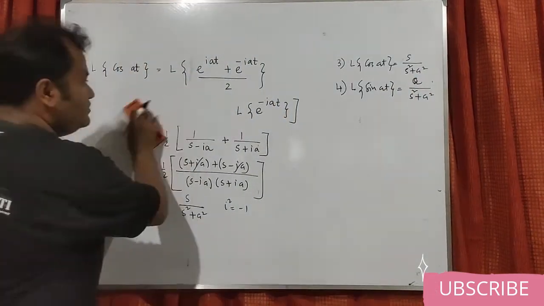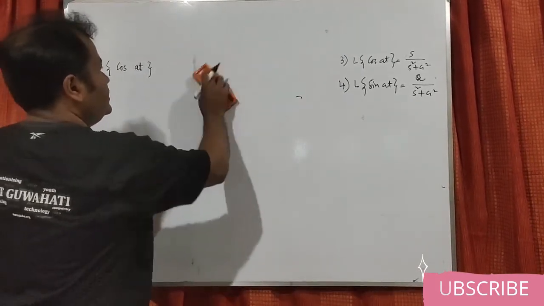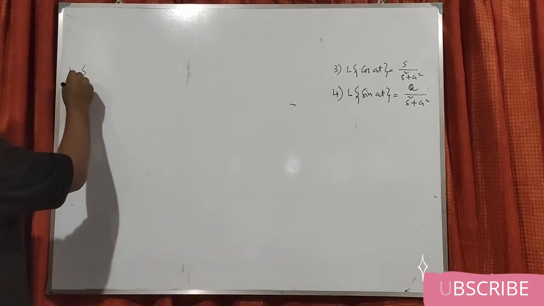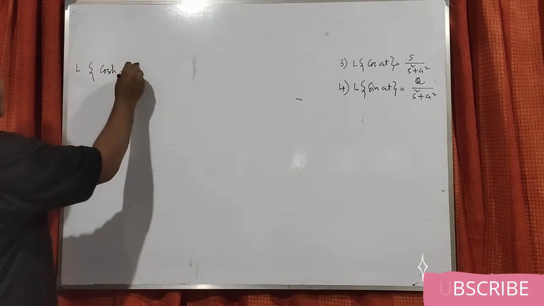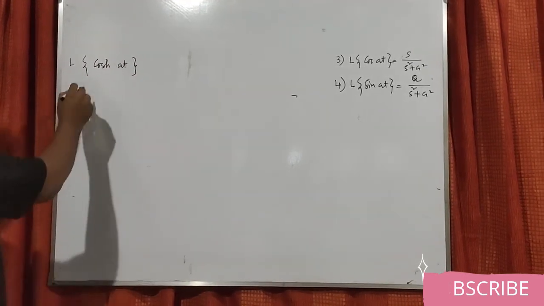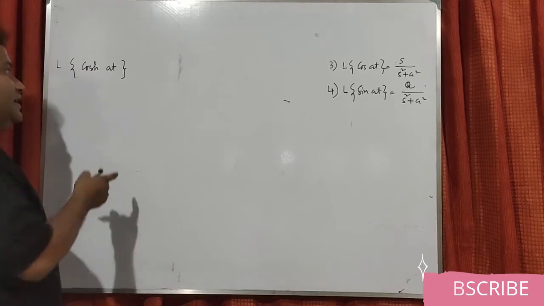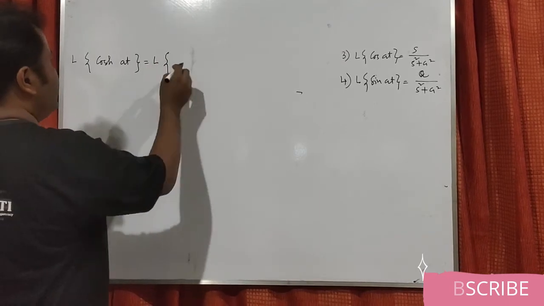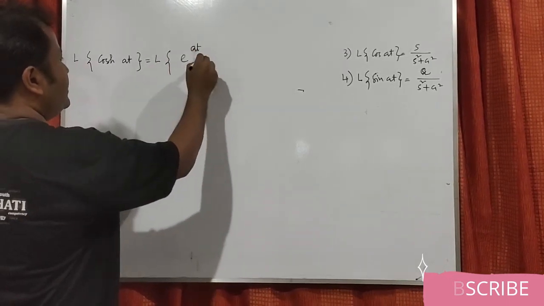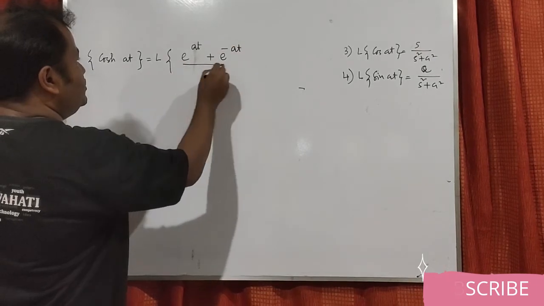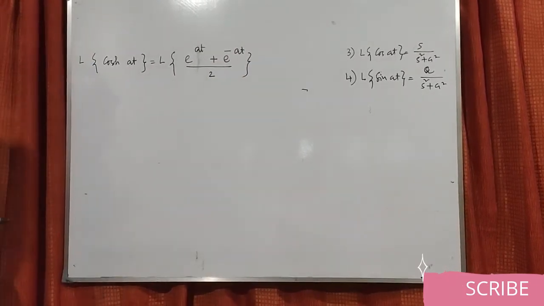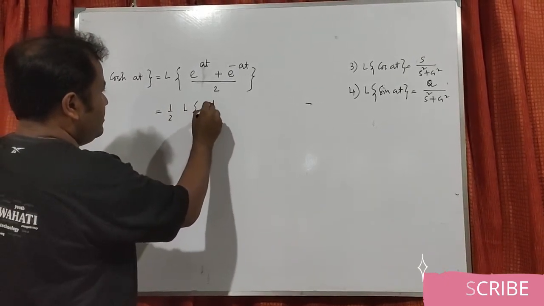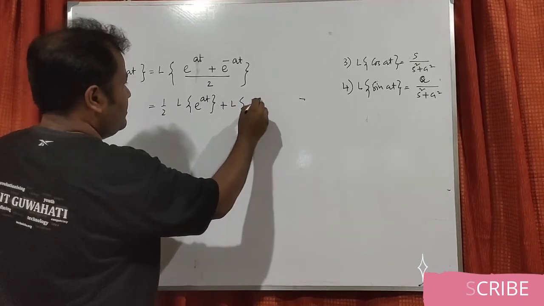Okay. Now if I want to find another one, say L of cos hyperbolic at. This hyperbolic function is a different kind of function. It may look like a trigonometric function, so more or less it is similar. The hyperbolic cosine can be written as e power at plus e power minus at by 2. So again I take half common and do the same process: L of e power at plus L of e power minus at.